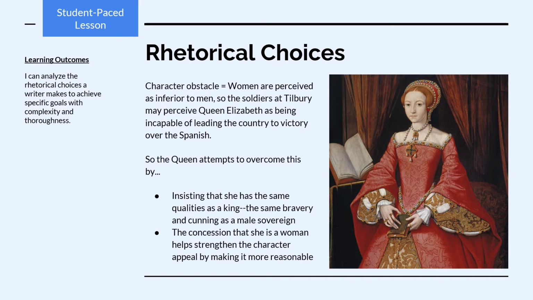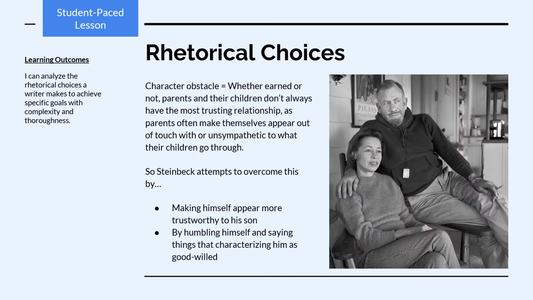The concession that she makes, admitting that she is a woman, only helps strengthen the character appeal by making it more reasonable. Here's a character obstacle from Steinbeck's letter. Whether earned or not, parents and their children don't always have the most trusting relationships, as parents often make themselves appear to be out of touch with or unsympathetic to what their children are going through. So Steinbeck attempts to overcome this obstacle by making himself appear more trustworthy to his son. He does this by humbling himself and saying things that will characterize him as good-willed, as wanting only what's best for his son's happiness.